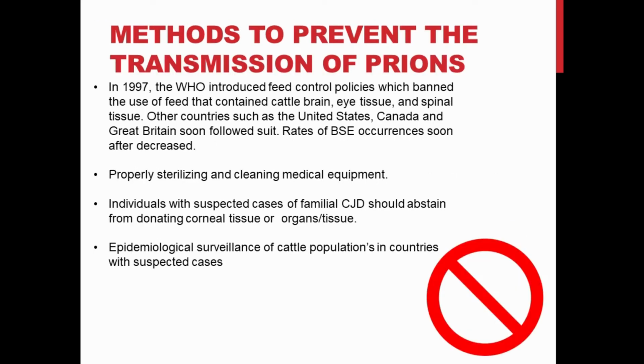So, what are some ways to stop the transmission of prions? For starters, banning the use of infected brain and spinal tissue in cattle feed saw dramatically decreased levels of mad cow disease in affected countries.